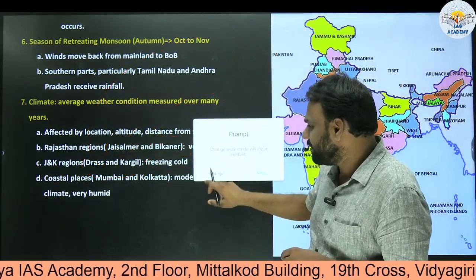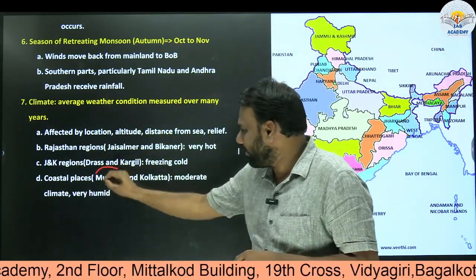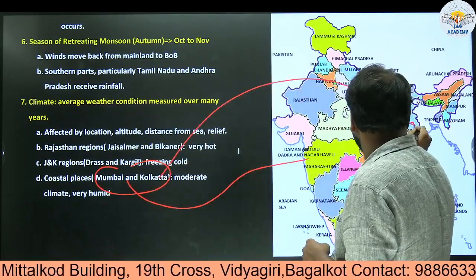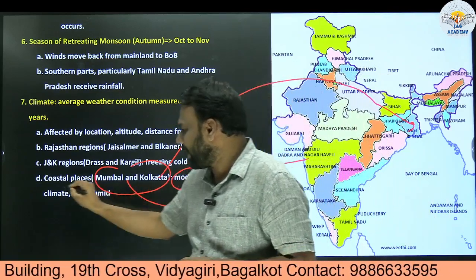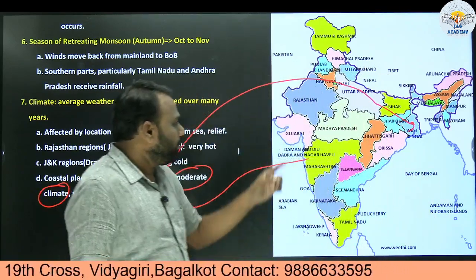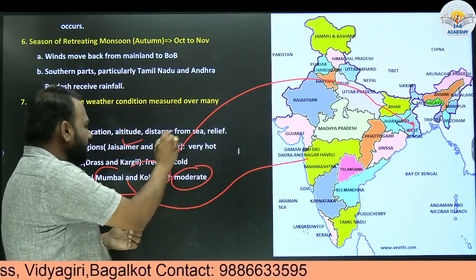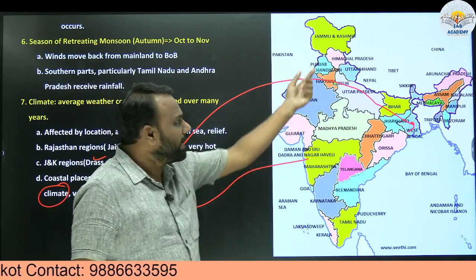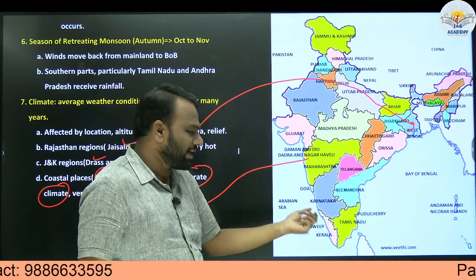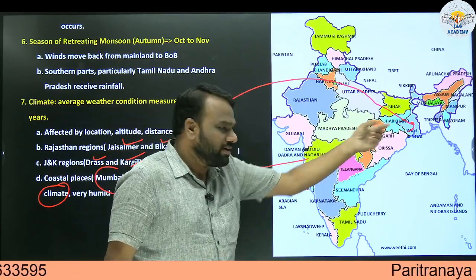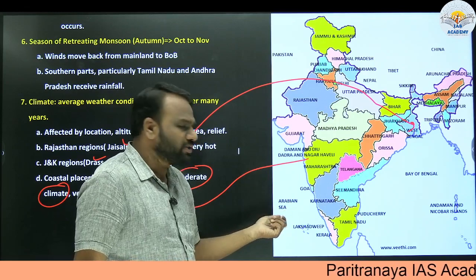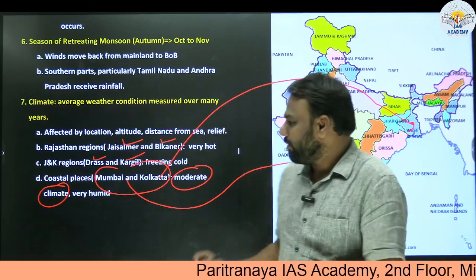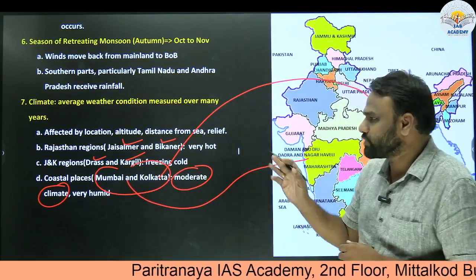Next, coastal places like Mumbai and Kolkata. Here we have Mumbai, and next, Kolkata in Bengal. They have a moderate climate. Compared to Rajasthan's two places, Jaisalmer and Bikaner, and Dras and Kargil, here we experience too much heat and here too much cold. But here the climate is moderate. What is the reason? Because they are close to the oceans. They are very close to the coastline. That is why there is a moderate impact when it comes to climate.